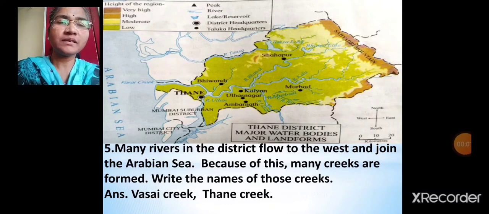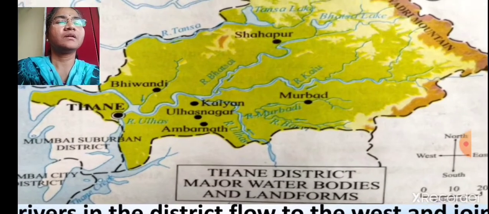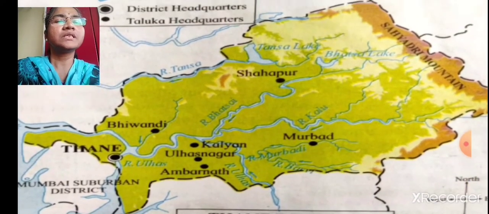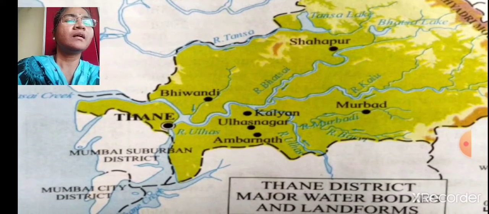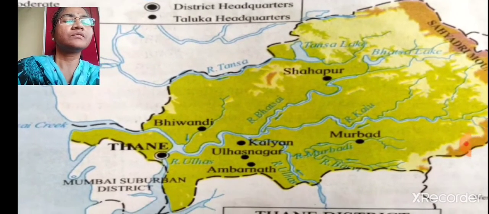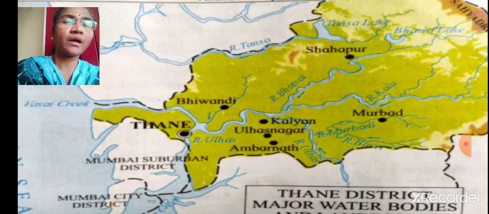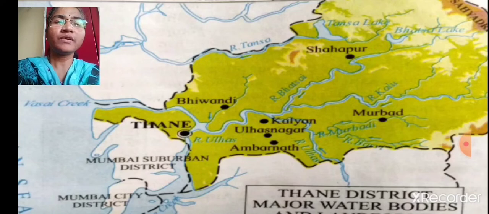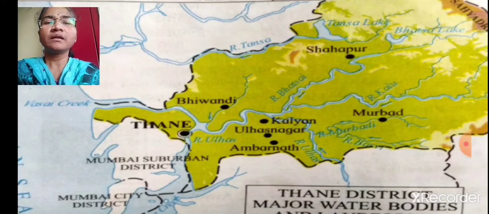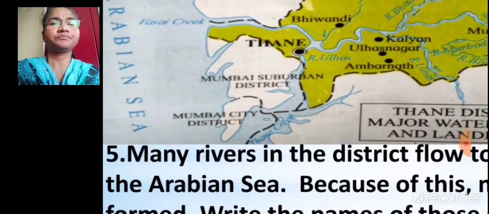Many rivers in the district flow to the west and join the Arabian Sea. See here. These rivers flow to the west. See, the flow of the river is shown with the arrow. So those arrows are in the west direction. That means all these rivers flow to the west and join the Arabian Sea.